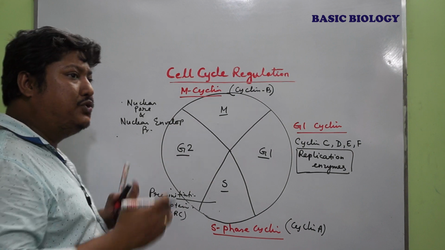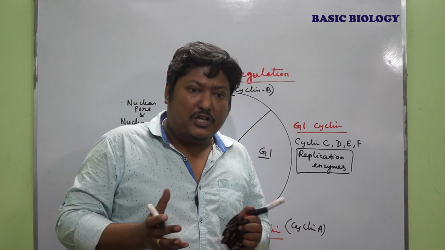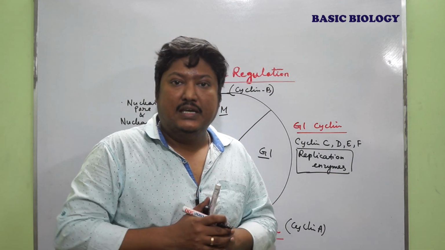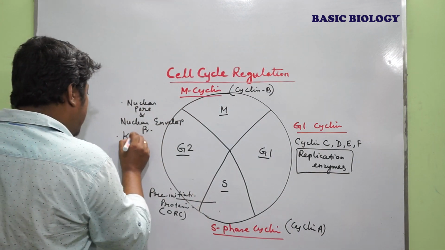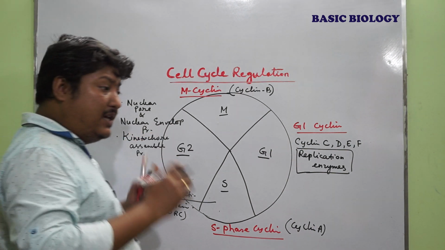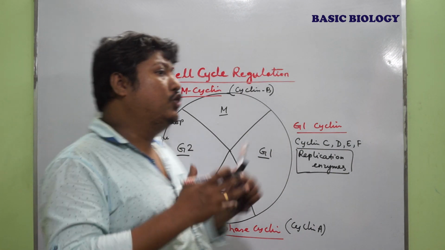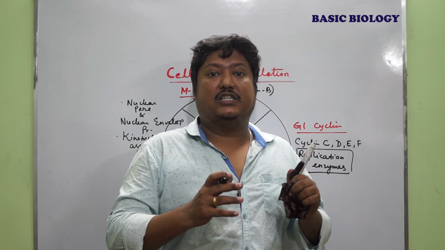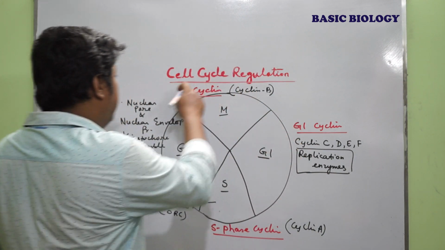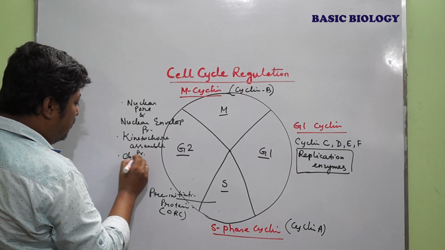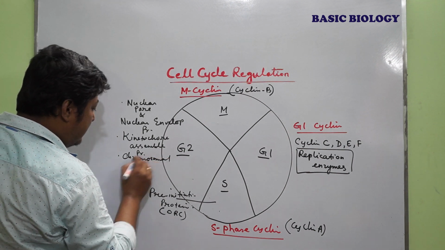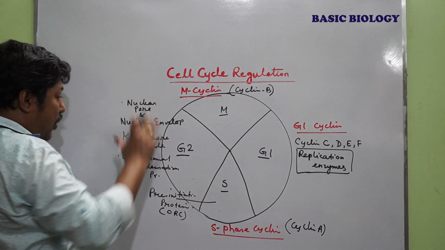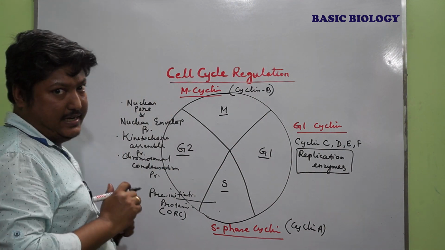Second, the proteins which are associated with kinetochore formation, kinetochore assembly, because these kinetochores are very essential during the cell division process. Another protein is responsible for chromosomal condensation. So all the proteins that activate chromosome condensation are also activated by the M cyclin. So all these proteins are activated by M cyclin.